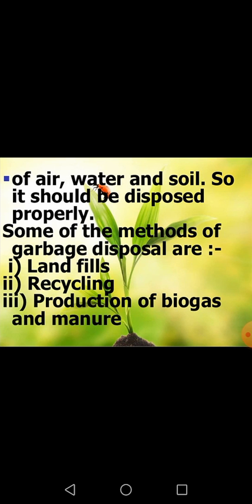Okay, and this gas can be used to solve the problem of electricity or power, and this methane gas can also be used as a biofuel in our homes. Okay, and the decomposed material which comes out from the biogas plant can be used as manure, and we can apply it in our fields.